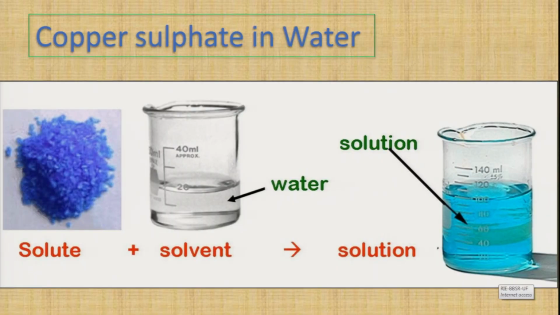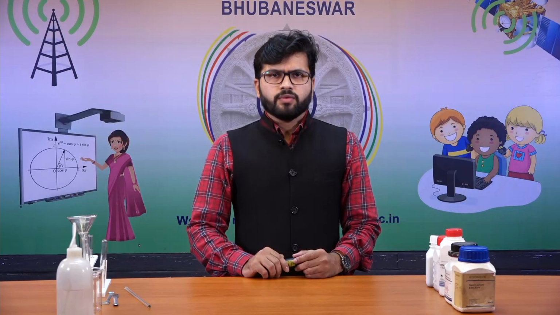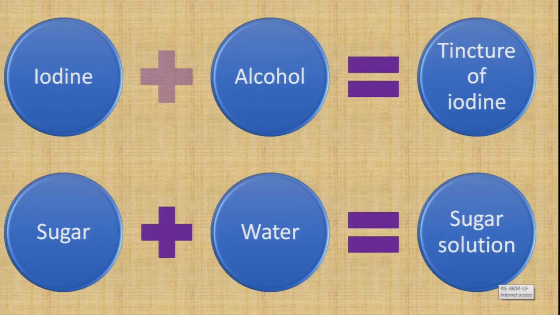I have on your screen a solution of copper sulfate in water. Here, copper sulfate is your solute and water is your solvent, and we are getting copper sulfate solution. In a similar way, we can have varieties of solution. For example, when iodine is mixed with alcohol, it gives tincture of iodine. Similarly, sugar when dissolved in water gives sugar solution. So here we observe the solute is solid and the solvent is liquid. But we can have different types of solution.